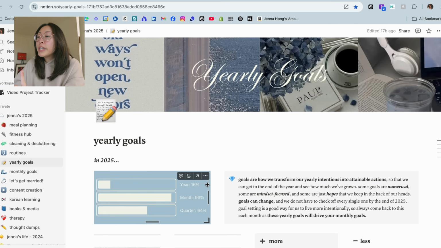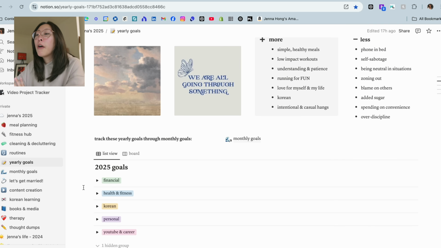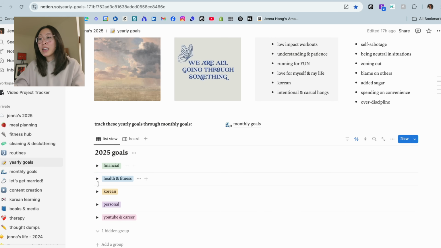But first, we're gonna go to yearly goals because I actually did make an update. This was a suggestion from a subscriber, so thank you so much because I think I honestly needed it. I updated the yearly goals page to now include a database for all of my yearly goals because this year I do have a lot of goals, I will say. And so I think it's just better sorted and better viewed, honestly, in a database form.